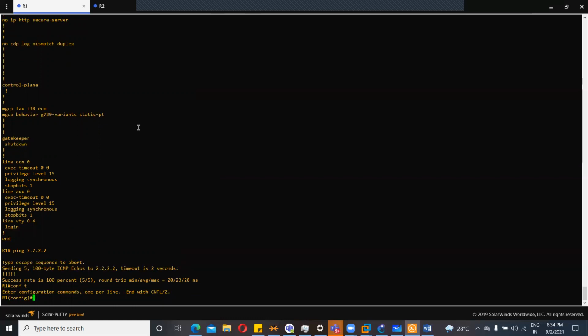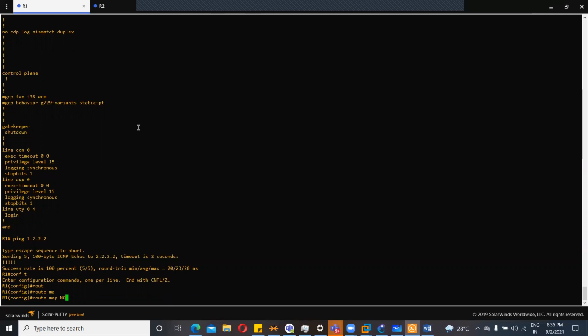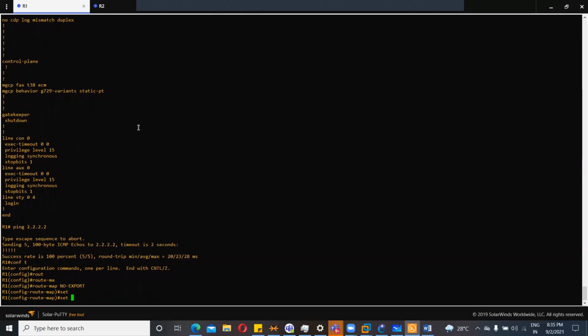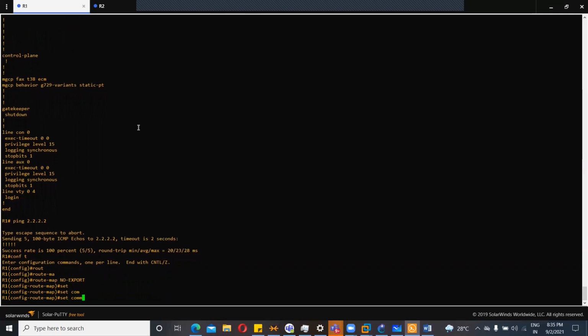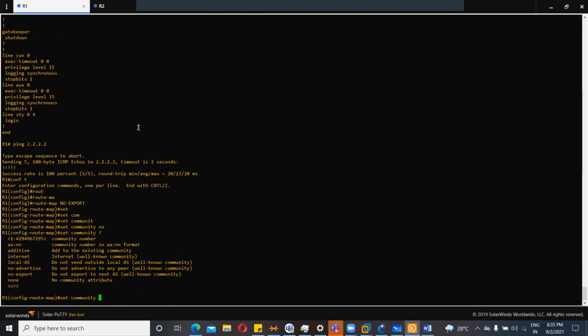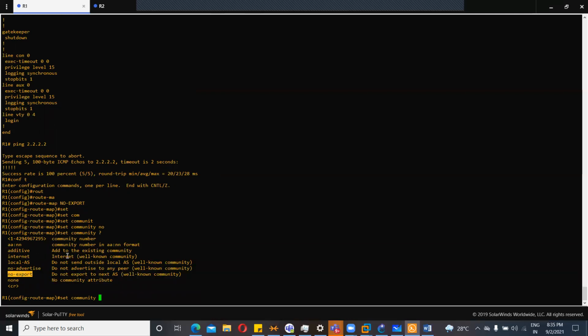So yeah, let's quickly configure the route map. The name is no-export, set community. To show the list of communities we have, yeah, this is internet. And nowadays, these are all the types of communities. So you need to study separately about all these communities. But right now, we are going to use no-export.